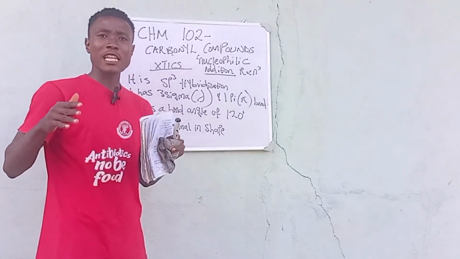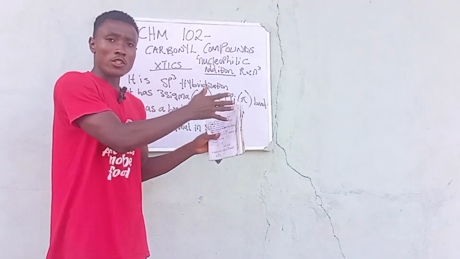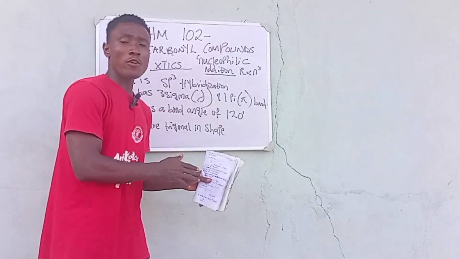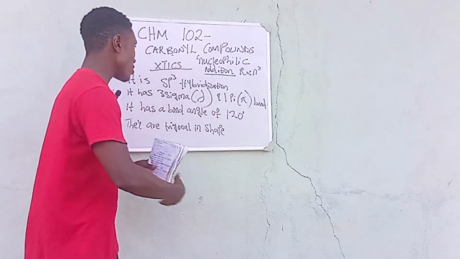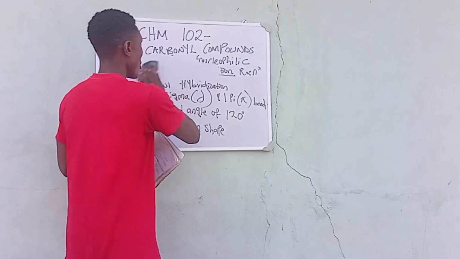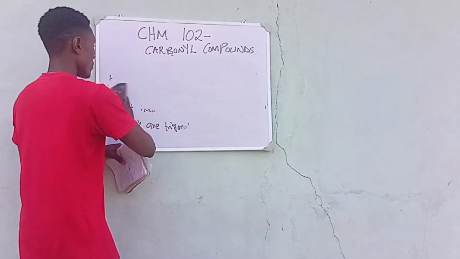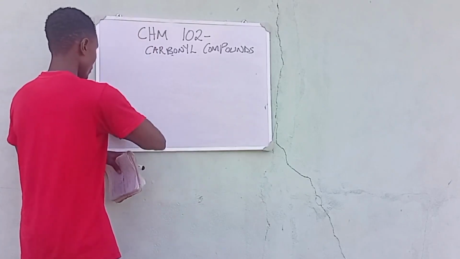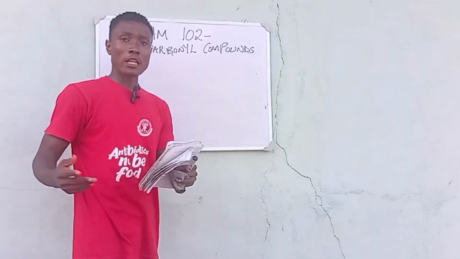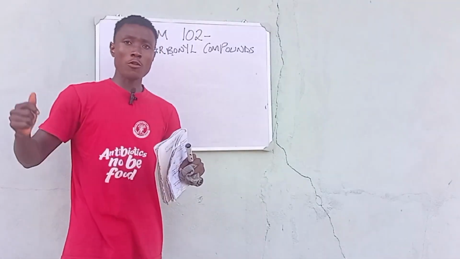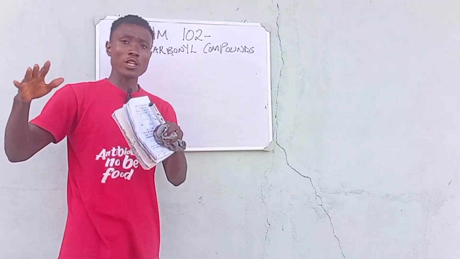Now let's break this into two. Let's talk about the alkanals first, which are the aldehydes, before we move on to the alkanones, which are the ketones. So that is just it. Let's move on. Let's talk about the alkanals, and we'll be talking about the naming of the alkanals.